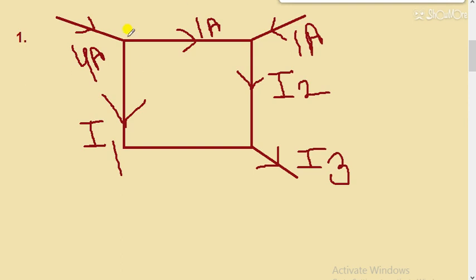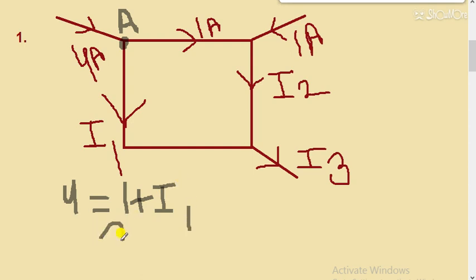Okay, so students, here you can see this is the point, and the current entering this point is 4, and the current leaving is 1, and this current is also leaving. That means at point A, let's suppose this is point A, total current entering is 4 ampere, total current leaving is 1 plus I1. Simply you can see, I1 comes out to be 3 ampere.